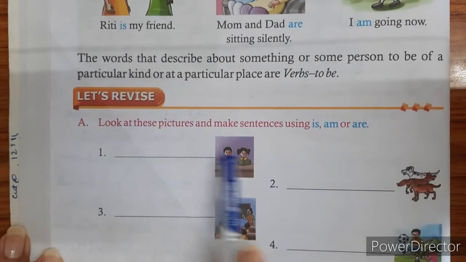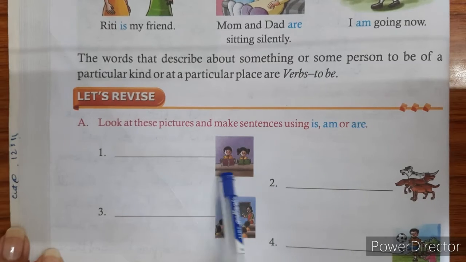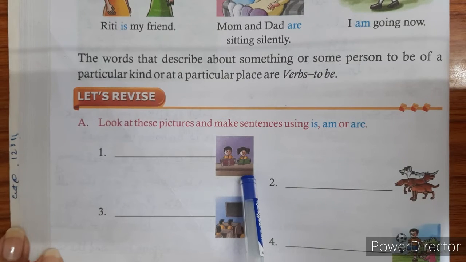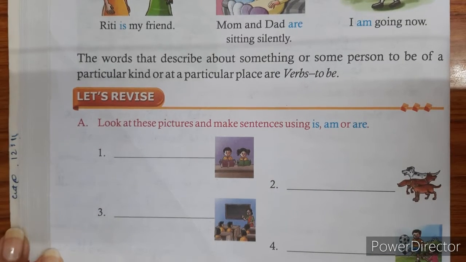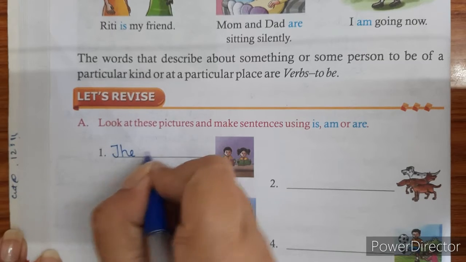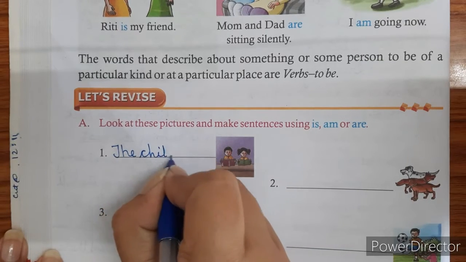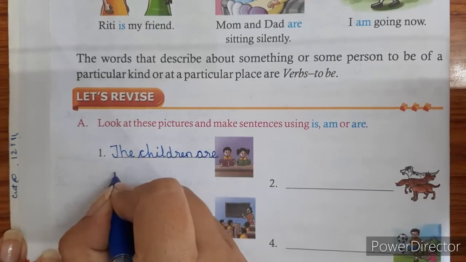Question number A. Look at these pictures and make sentences using is, am or are. So students, look at the first picture. You can see there is a boy and there is a girl. What are they doing? They are reading a book. So we will write the sentence: The children are reading.